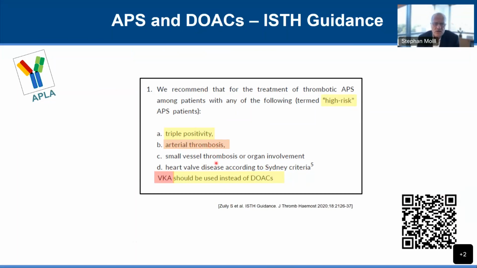And then the ISTH concludes also that small vessel thrombosis or heart valve disease patients with APS should be on VKA, even though there were no data that are in existence. There are no data that would support this conclusion of the ISTH guidance document. So I do not feel as strongly as the ISTH guidance document does about that.